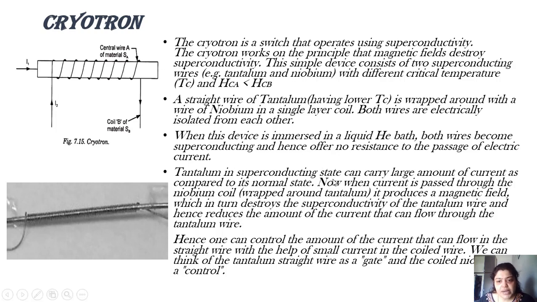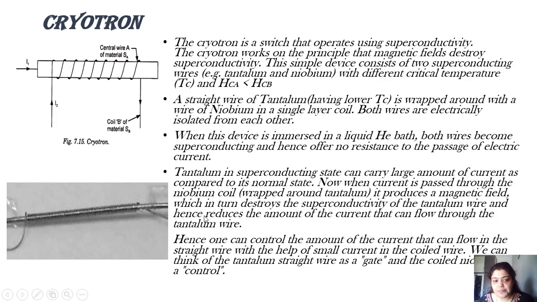Now tantalum in the superconducting state can carry a large amount of current as compared to its normal state, obviously because resistance is negligible. When current is passed through the niobium coil which is wrapped around tantalum, it produces a magnetic field. In the normal condition, the magnetic field because of this current will not do anything to the superconducting state. But if suddenly the current increases in niobium, its magnetic field is also going to increase. If that increased magnetic field is greater than HCA, the superconducting state of tantalum is lost.